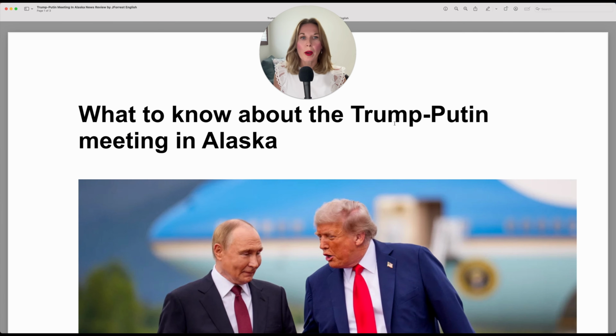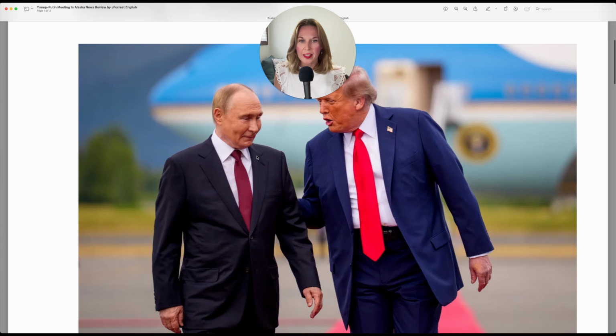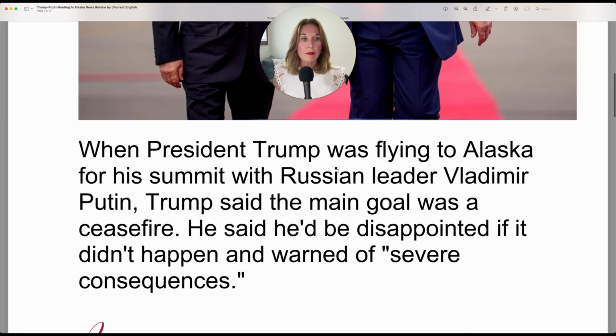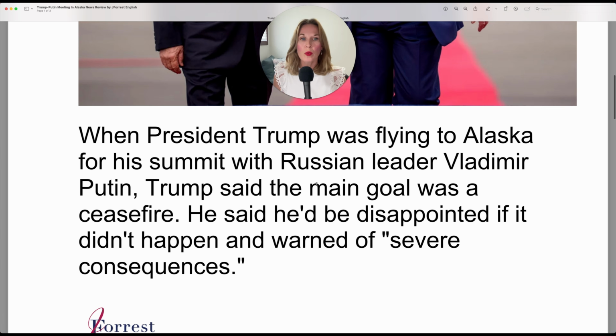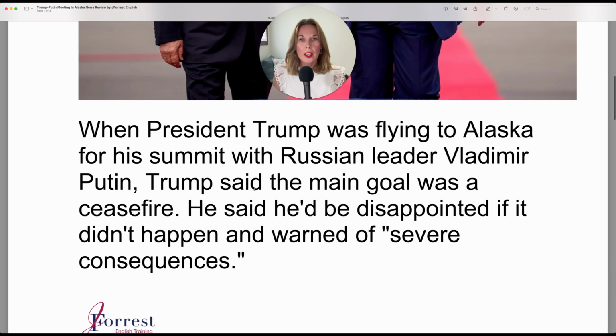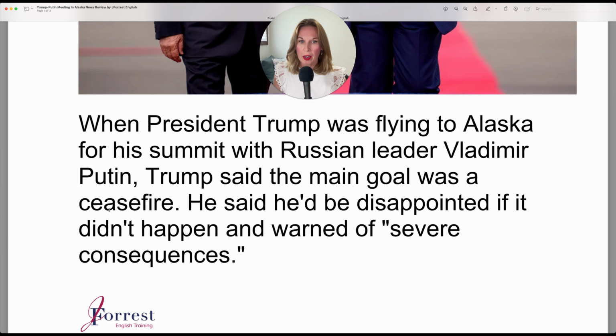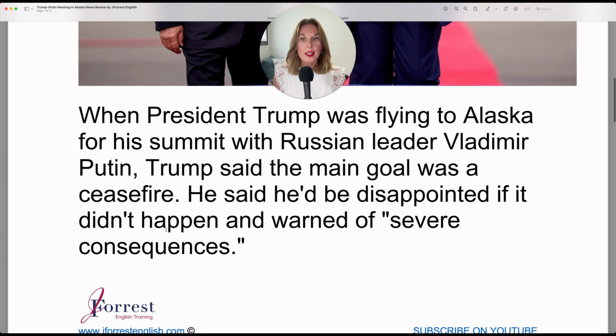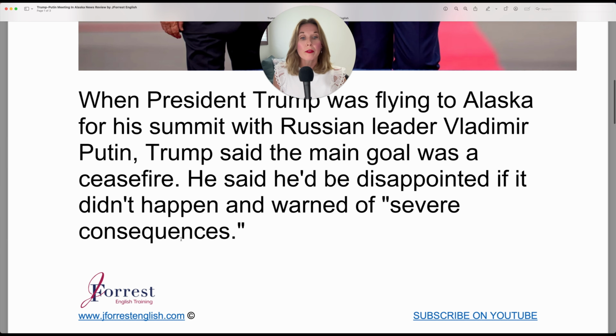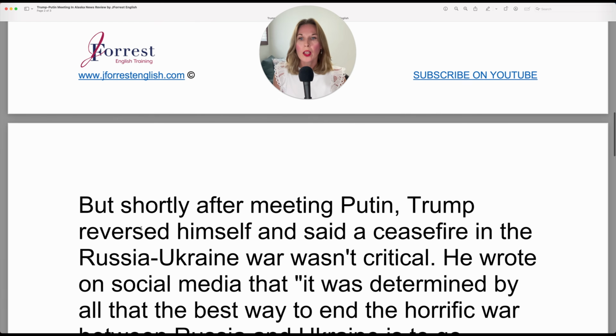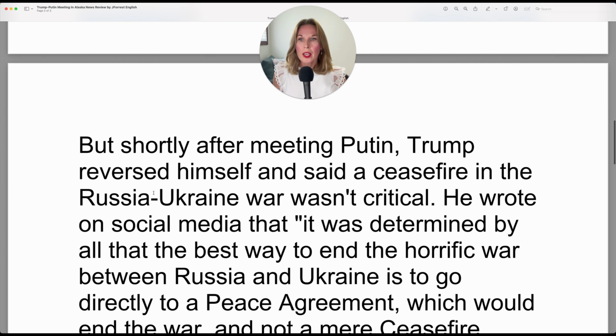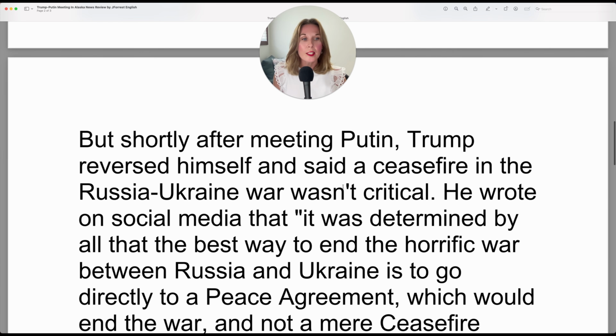What to know about the Trump-Putin meeting in Alaska. When President Trump was flying to Alaska for his summit with Russian leader Vladimir Putin, Trump said the main goal was a ceasefire. He said he'd be disappointed if it didn't happen and warned of severe consequences. But shortly after meeting Putin, Trump reversed himself and said a ceasefire in the Russia-Ukraine war wasn't critical.